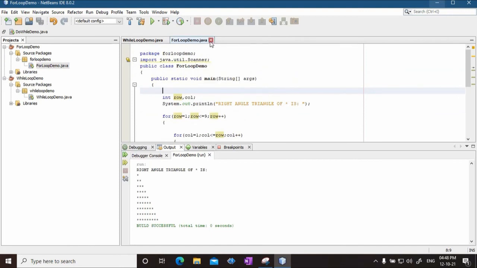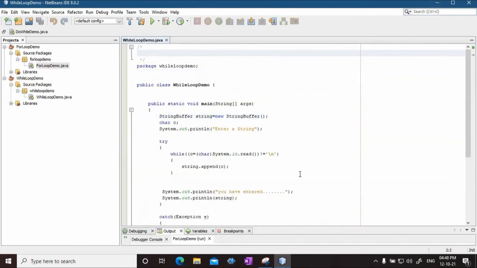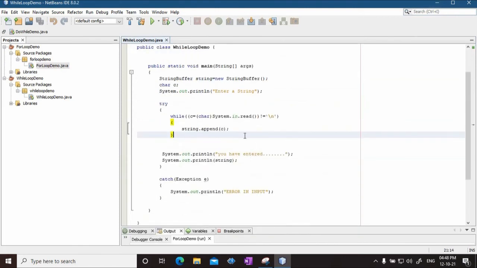Okay. Now before I exit, I would like to show you a simple while loop demo. Now here what I am doing is, I have created a string of type StringBuffer, because I should be able to add anything in between the string, I should be able to append anything, I should be able to delete anything from the string and so on. So string is a variable of type StringBuffer, basically an object of class StringBuffer, and I have taken a character C. Now I am asking the user to enter a string.